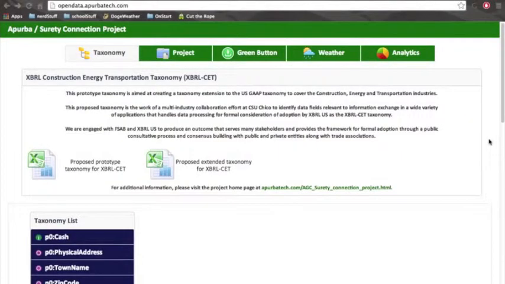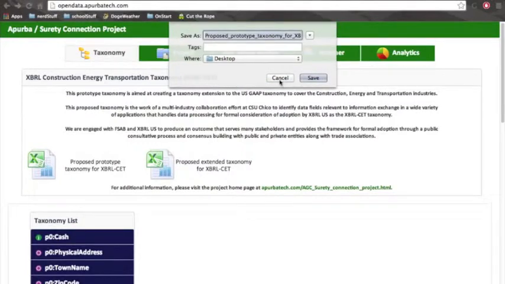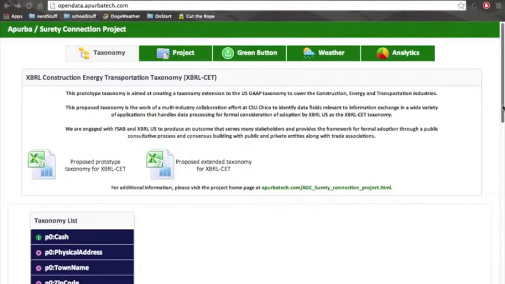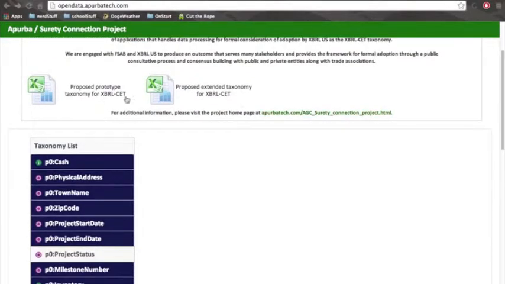We're making use of a proposed taxonomy we call XBRL CET. The taxonomy in the prototype format is given here, and if you click on this link, then you can actually download the taxonomy in Excel format. For the entire proposed taxonomy that we're working on, you can click on the second link.